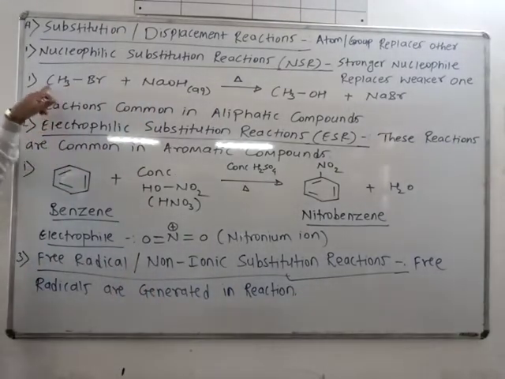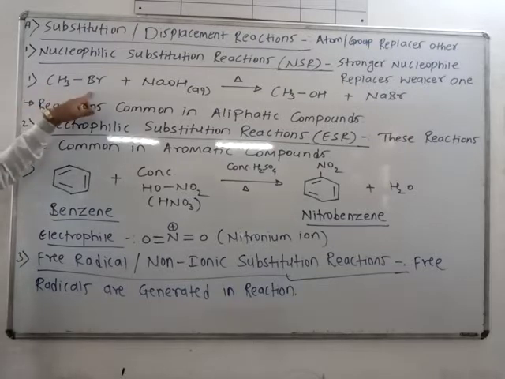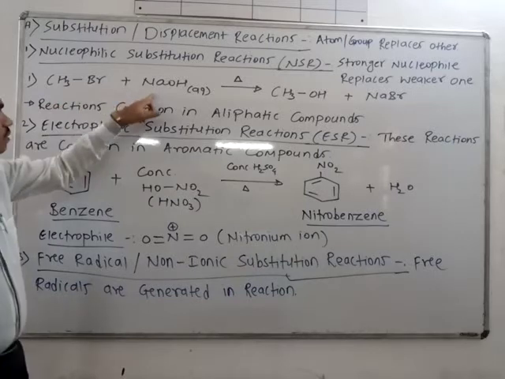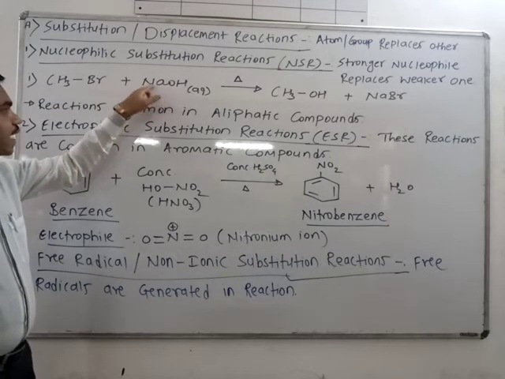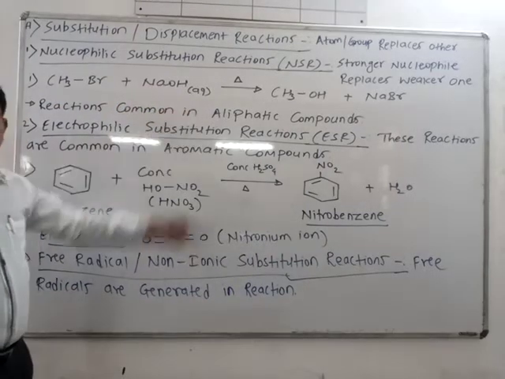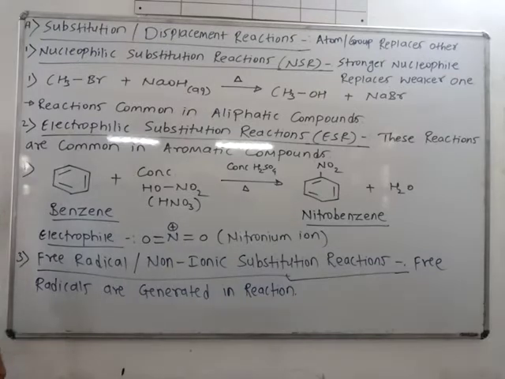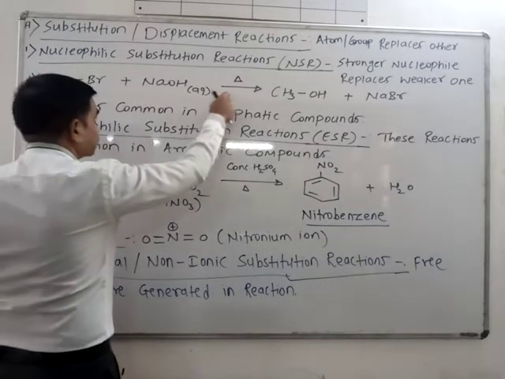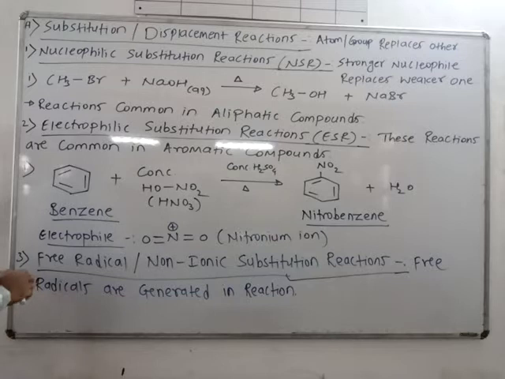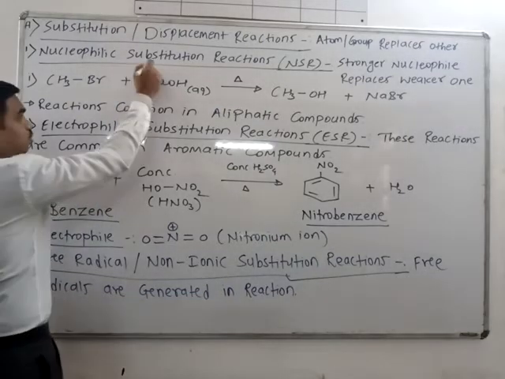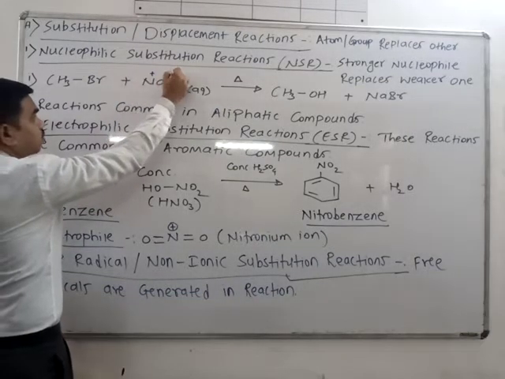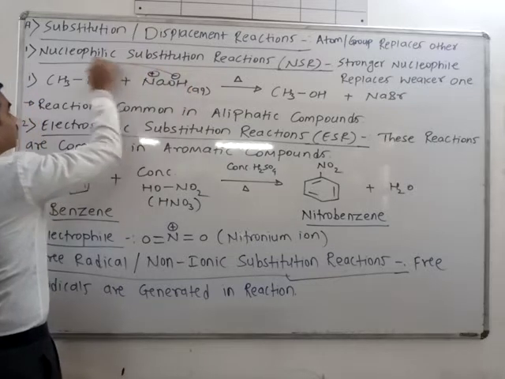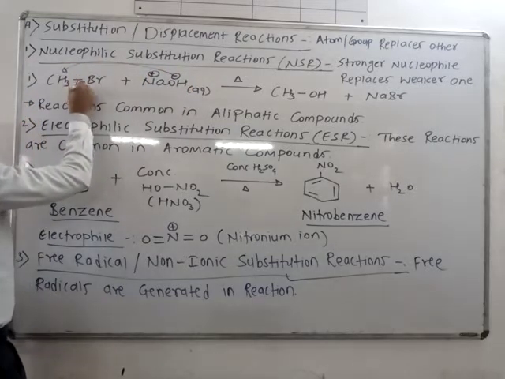For example, if you have methyl bromide, CH3Br, take this methyl bromide with NaOH, that is aqueous. Okay, solvent is water here. You have to heat the reaction. Then what will happen here? That will dissociate into Na plus and OH minus. Now it will attack here and it will replace the Br.